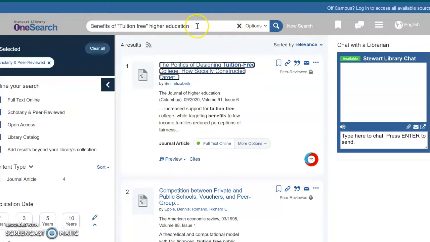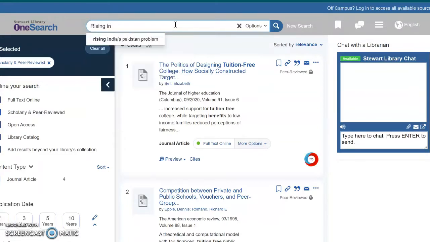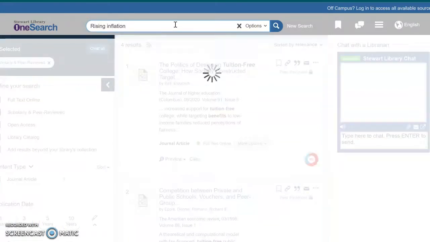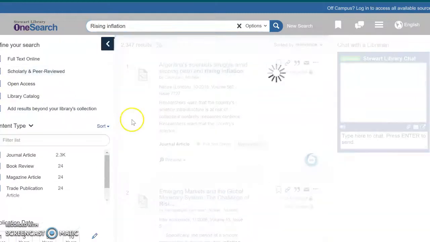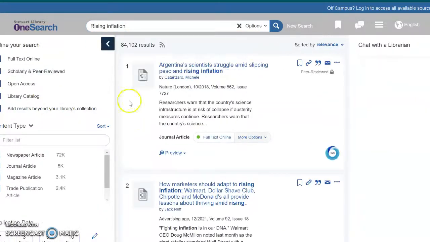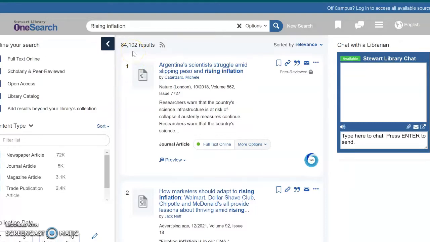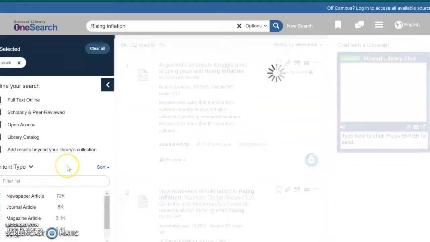As I get more into writing this paper, I would have a better idea of what to search for once I start reading more. Let's look for the inflation angle. Okay, so we're going to search for rising inflation. And let's see what we get. Okay, so at 84,000 results, that's a lot. We're going to stick to 3 years. Let's do that, publication date.